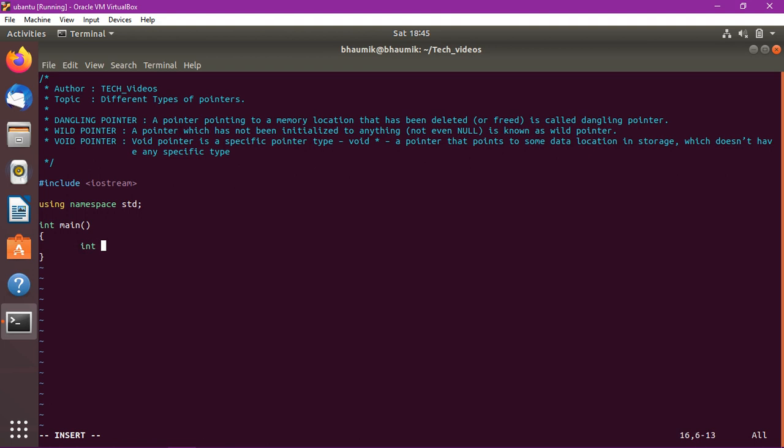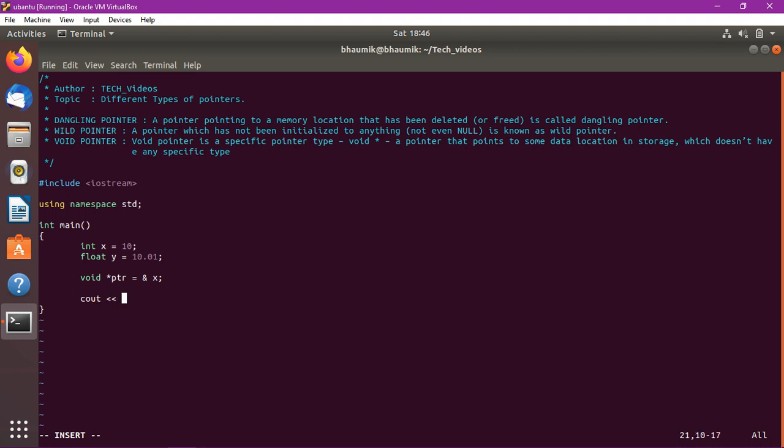Let's create one integer x equal to 10, then float y equal to 10.01. Now we will define a void pointer, void star ptr. In that we are giving the address of x first. Now we have to print out the value of x.